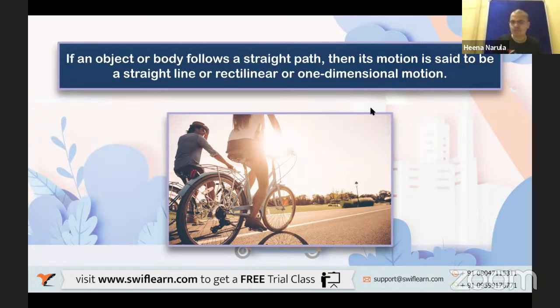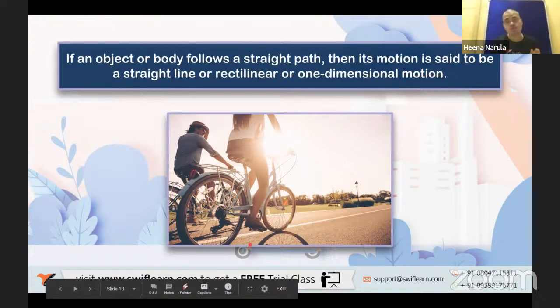As you can see in this picture, this lady is driving her bicycle along this white color band. You can see this divider. Are you able to see my pointer? This white color band is basically the divider which divides the road, right? And this lady is trying to drive the bicycle along this white band. That means she is traveling along a straight path, so the motion of the bicycle, or the lady sitting on the bicycle, is rectilinear motion or one-dimensional motion. So these are very, very important terms.